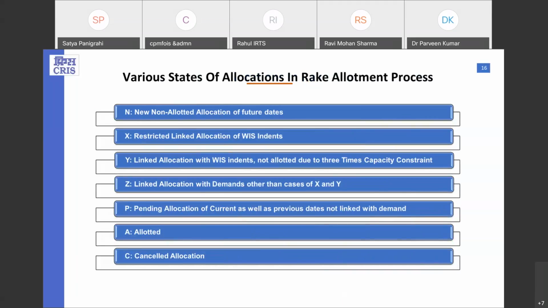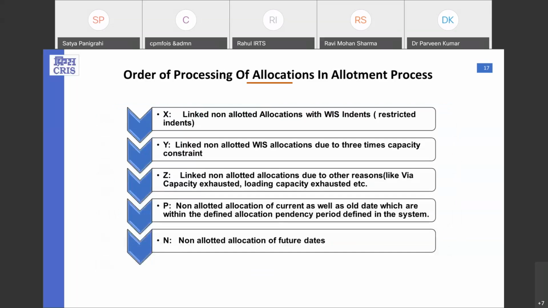Now here are the various states which are defined to generate the rake allocations in the RS process. They are N, X, Y, Z, P, A, P and C. This tagging is used to prioritize the rake allotment process. As in the next slide, X has the highest priority in the rake allotment process to pick the allocations. Then Y second, then Z, then P and N.